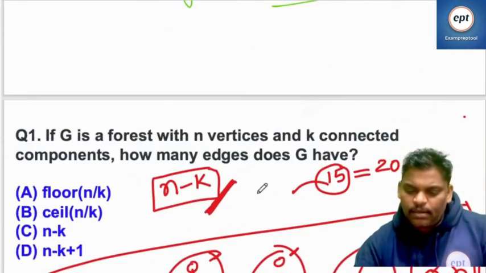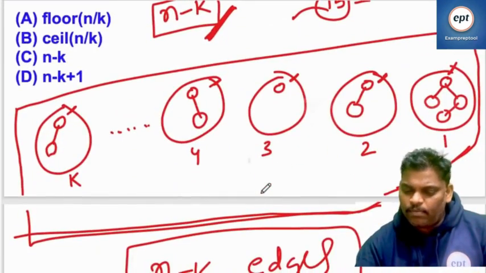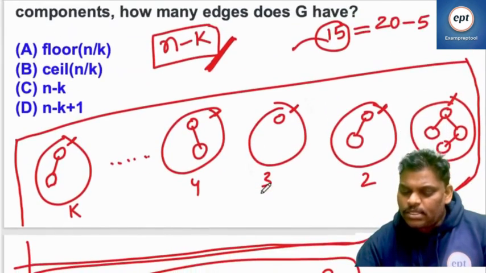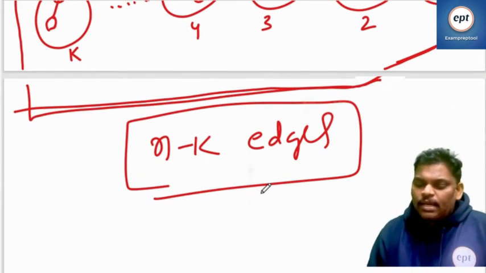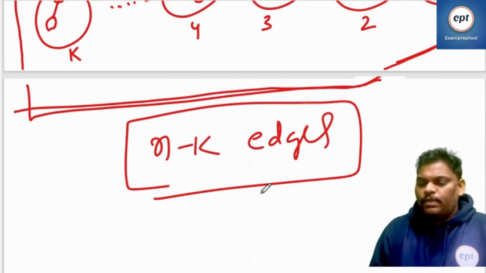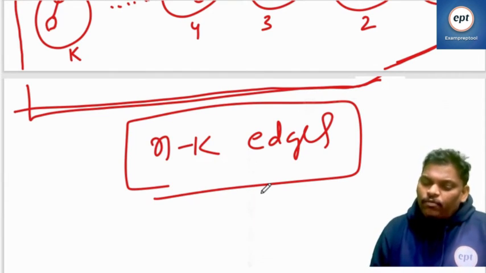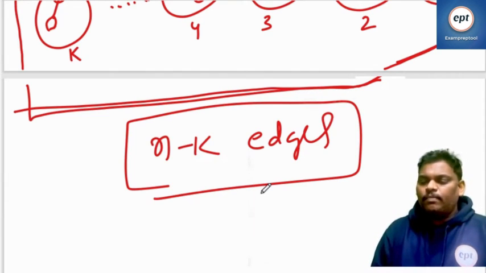So he is asking, how many edges does G have? N minus k edges G have. If n minus k is 15, there are 15 vertices. For every vertex, one edge will come.